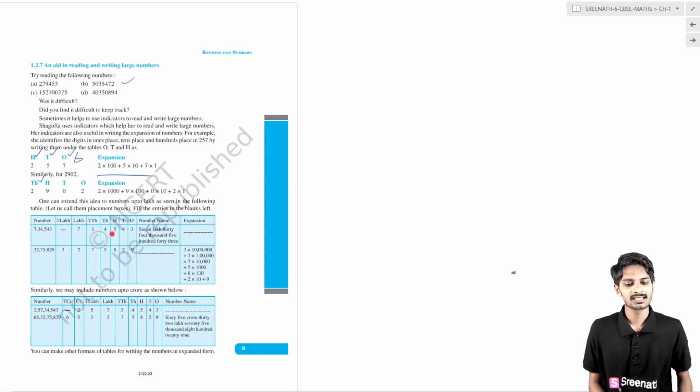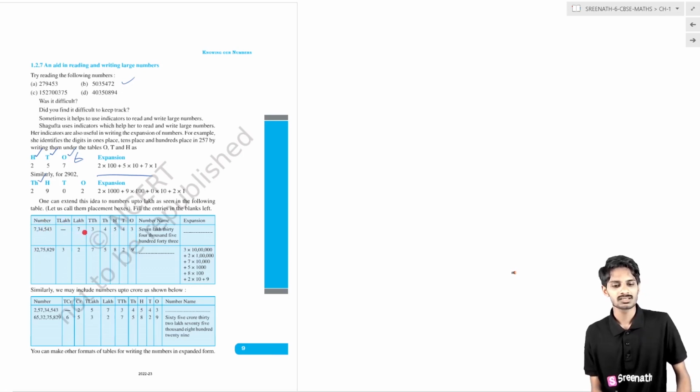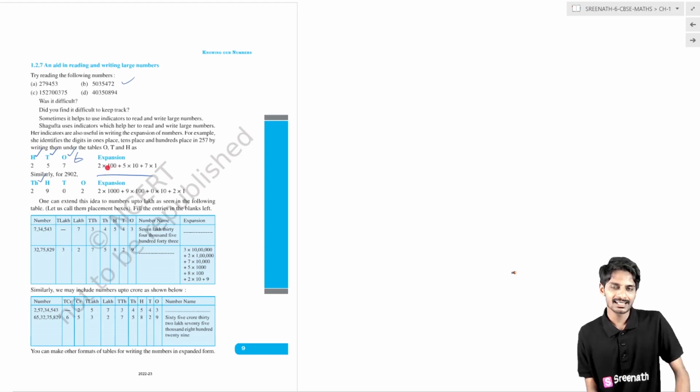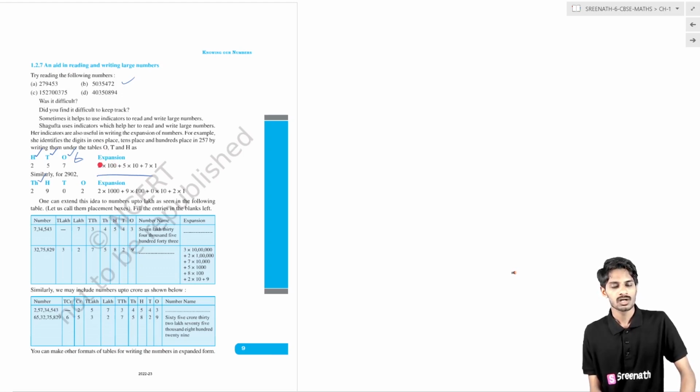By writing this number in these tables, simply avoiding these large expansions, simply writing 100 as H. If the face value of this hundreds place is 2, we can simply write it in this column. If you write in this way, it will be easy to read those numbers. This is one way of reading the numbers. The other way